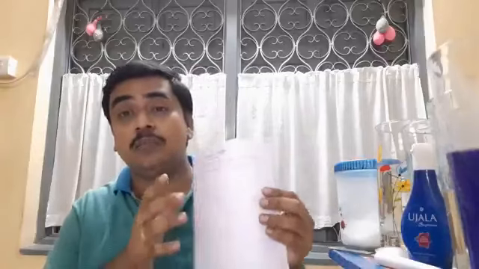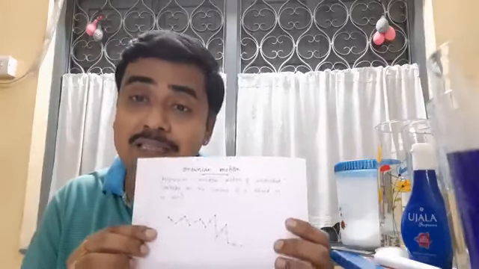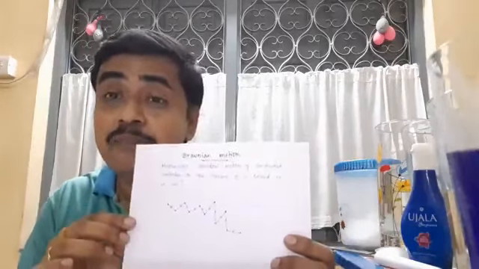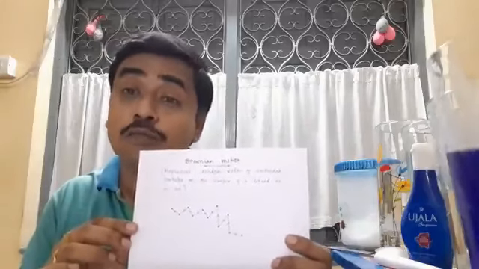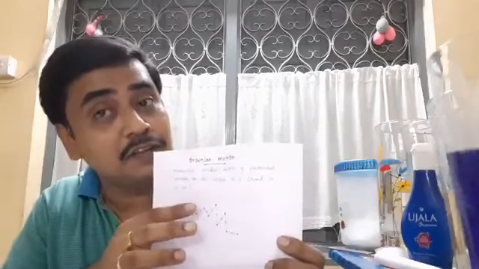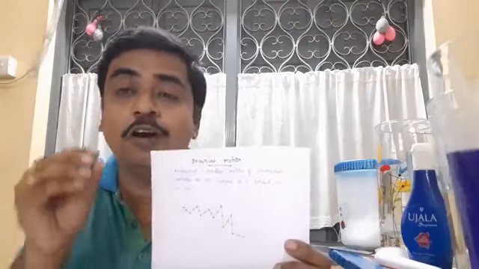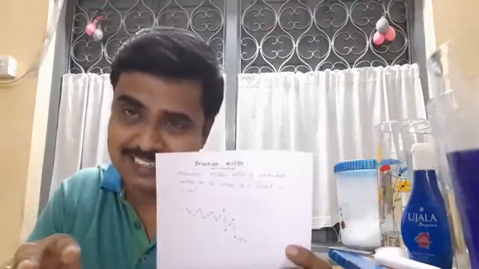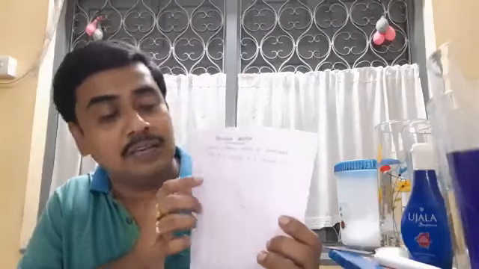So the definition of Brownian motion is: haphazard random motion of suspended particles on the surface of a liquid or in air is called Brownian motion.